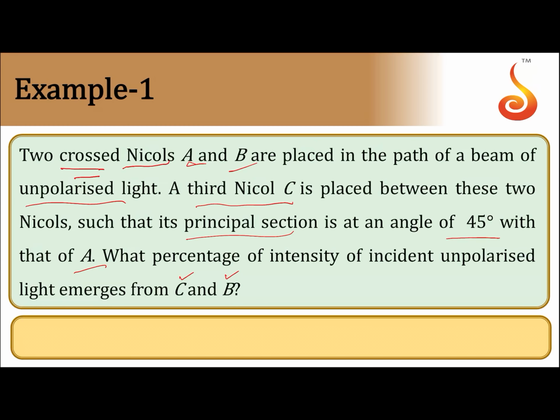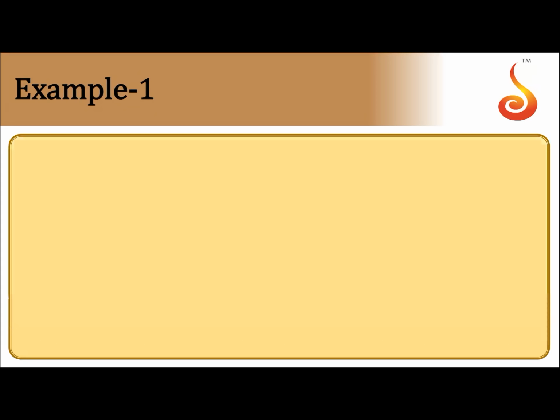They have given that A and B are crossed. So let us say this is A and this is B. Now let us take this as reference, at 0 degree. Crossed means this must be at 90 degree. Now the third one is introduced in between, making 45 degree with that of A. So if this is 45 degree, then this is also 45 degree. That's the advantage in the problem.